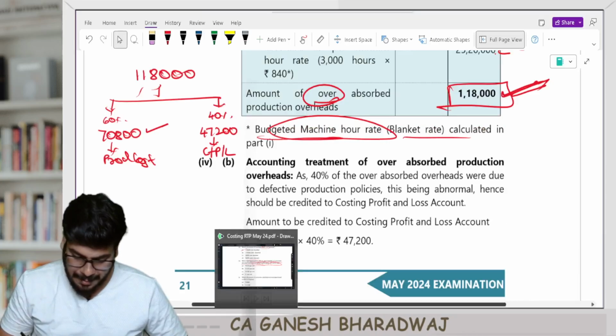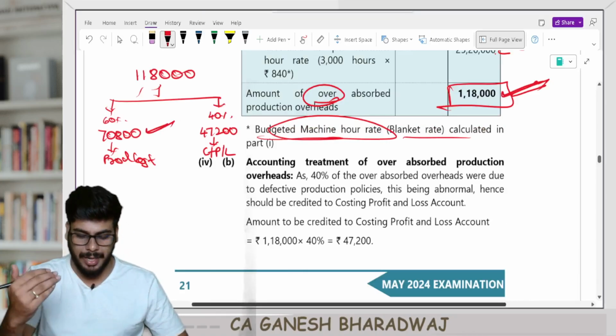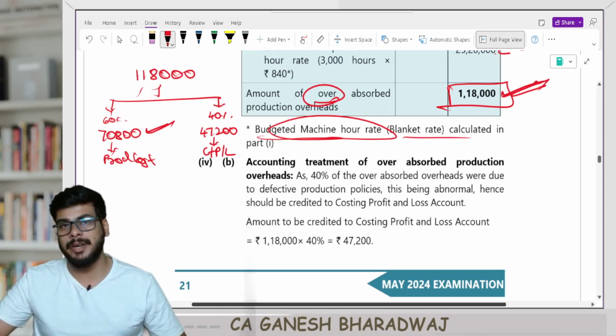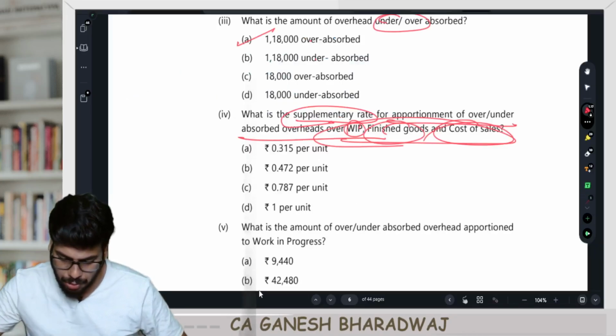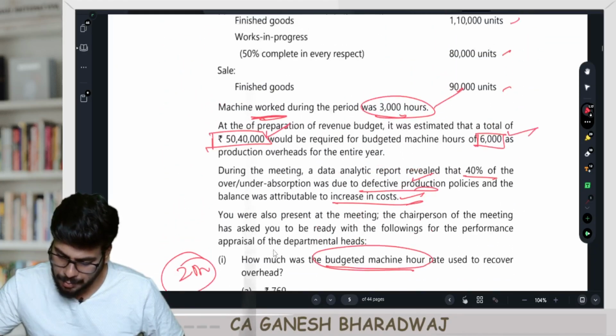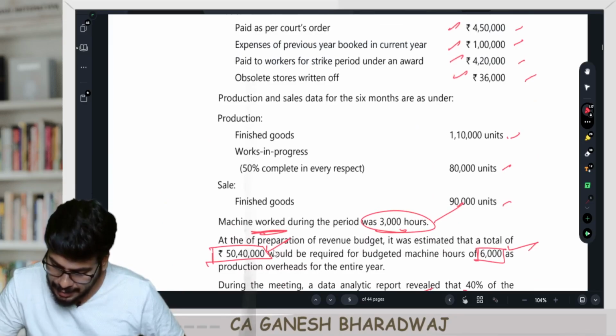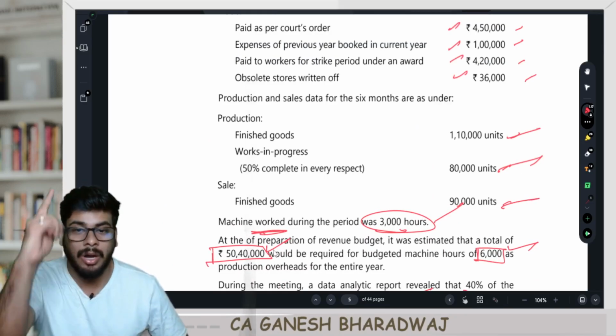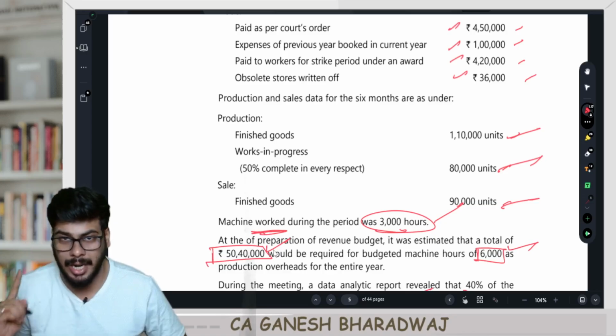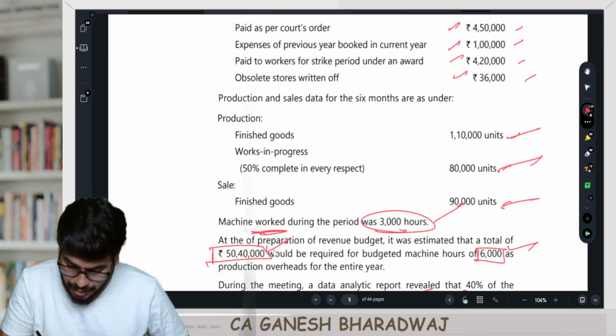So now the supplementary rate calculation is, in the numerator you will have 70,800. The denominator, what will you have? The sum total of these 3 line items. So what is the sum total of these 3 line items? 1,10,000 plus 80,000 plus 90,000, right? Wrong. Guys, be careful here.